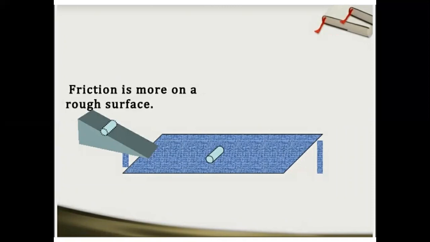I think you are all familiar with it. If the surface is smoother, the friction will be less, and if the surface is rough, the friction is more. Friction is more means it will stop sooner. So on a rough surface, if you have sand, it will travel a very small distance and stop very soon. So children, this was the concept of friction.